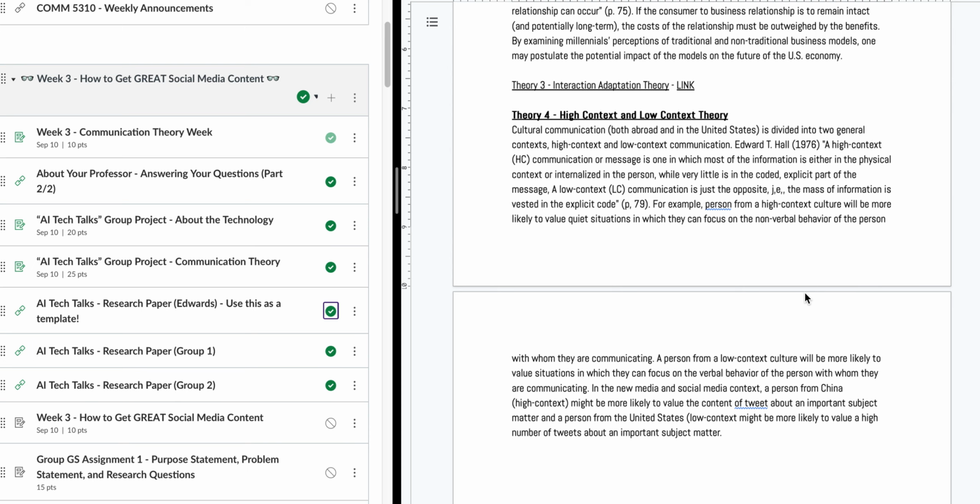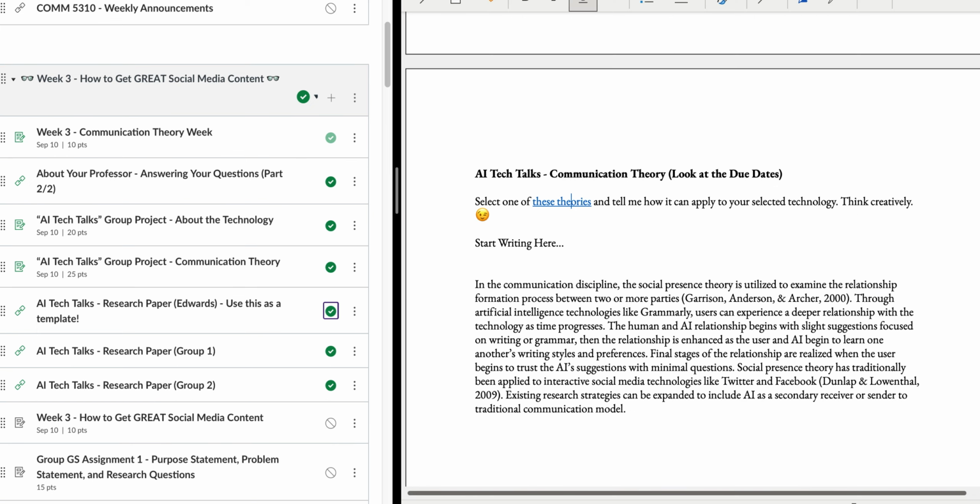But then also you can focus on, which is interesting, how the AI that is created in a high context culture could be problematic when communicating with a culture from a low context setting. Okay, so that is the gist of the theory. So let's go back to the paper. If you have any questions about the theories, please let me know, but everything's there to be read, but I am here to help you interpret.